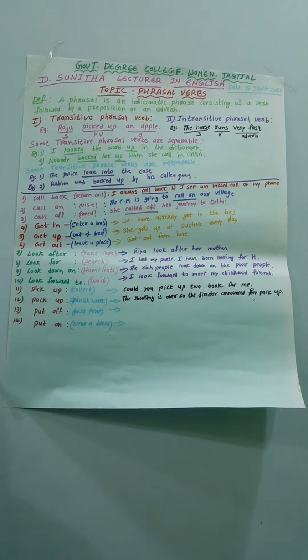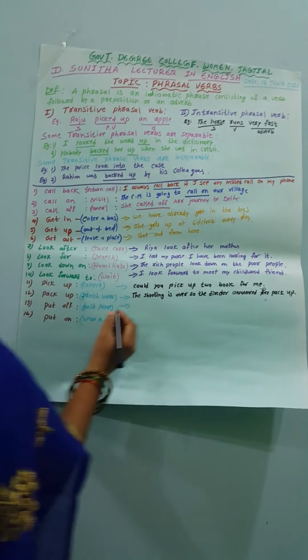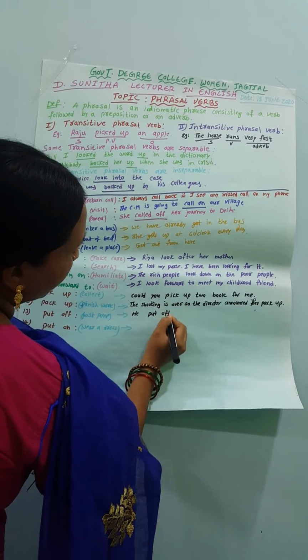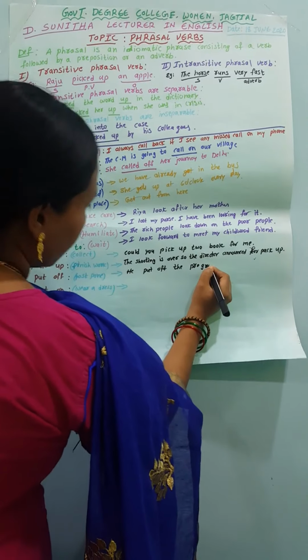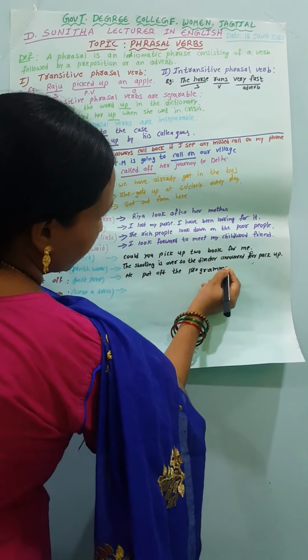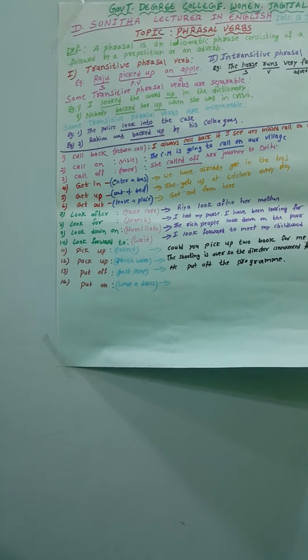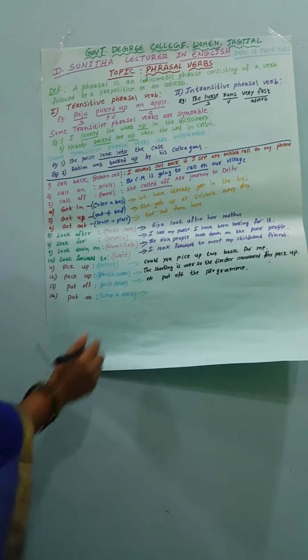And next one is put off. What is the meaning of put off? Postpone. He put off the program. That means he postponed the program. And the next one is put on. Put on means wear. She put on a red saree to attend the function.